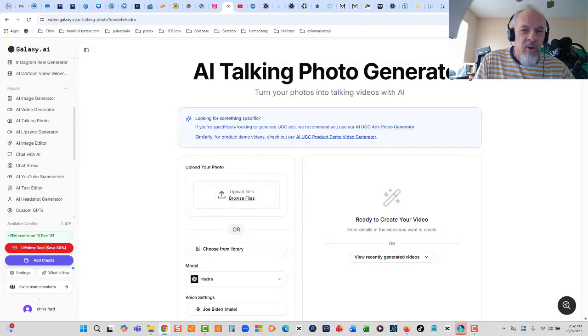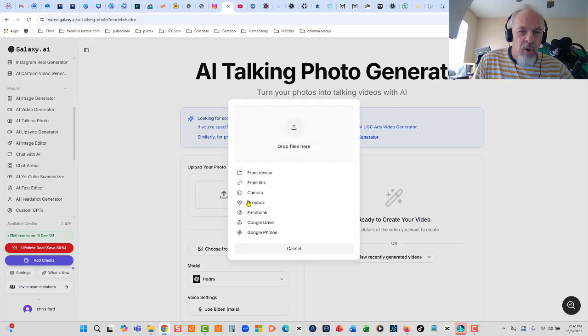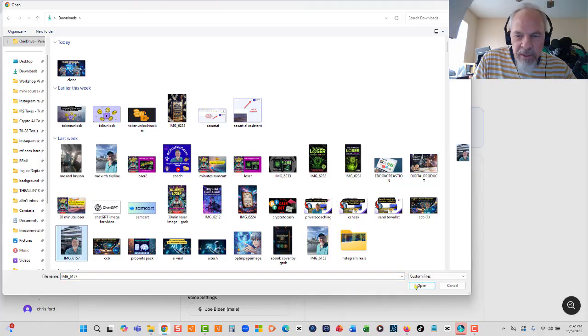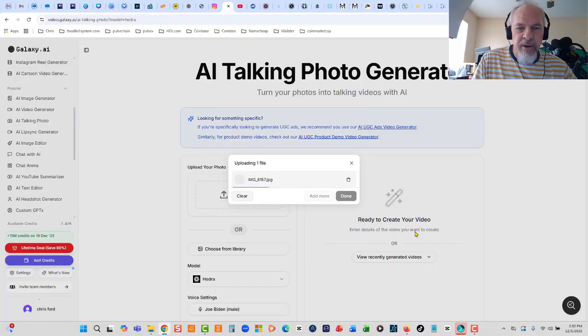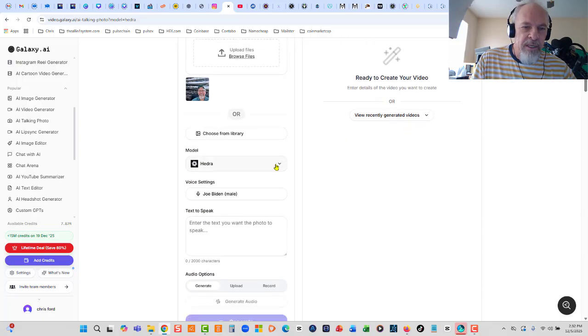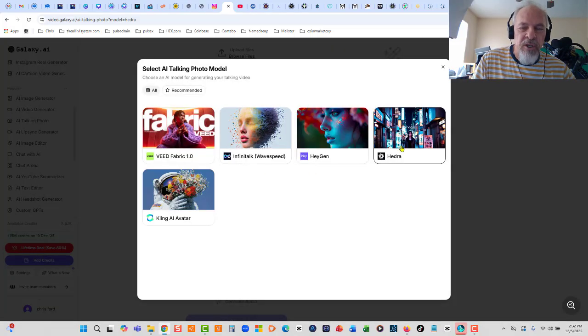But I'm going to use a photo of myself, and I'll just choose one from this device right here. And let me see if there's one in front of the boat. So let's choose that one right there. And we're going to click done. And there's the photo. Now, model, always use Hedra because you can make more than 1 minute video. You can use these others if you like. Some are limited in time, but I'm going to use Hedra.